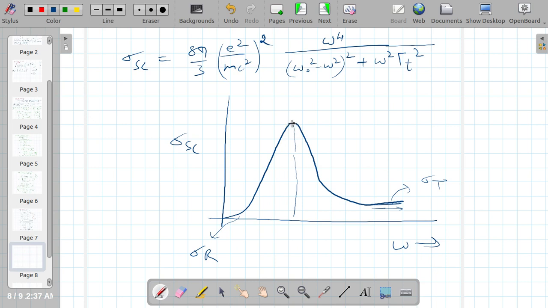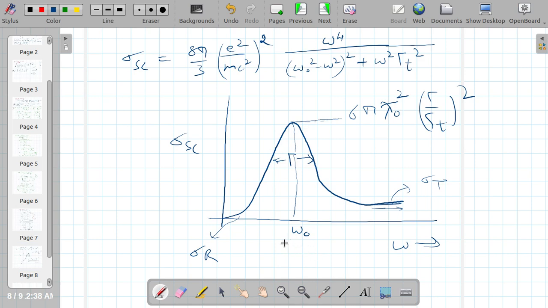The peak value we have calculated as 6 pi lambda naught prime cross square gamma over gamma t whole square. This is the peak value obtained, at resonance, and towards this side its value keeps on decreasing, right? So that's what we are getting out of it.